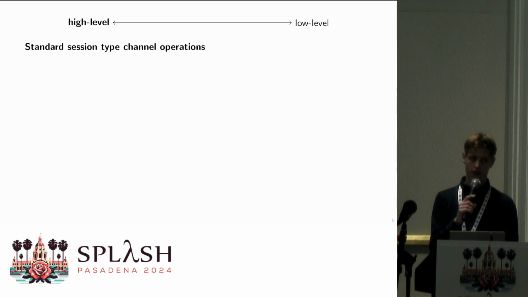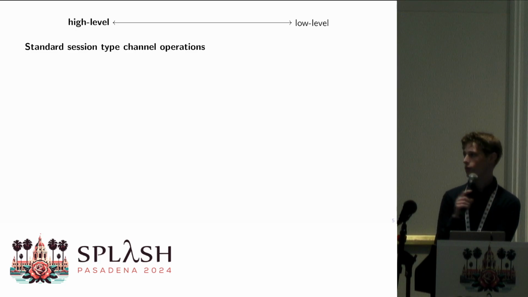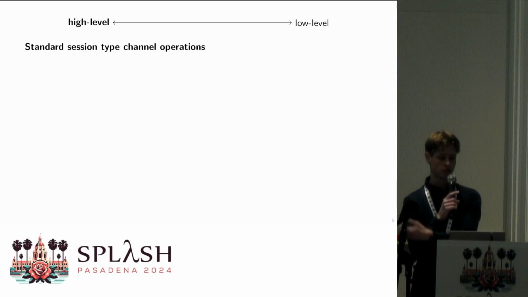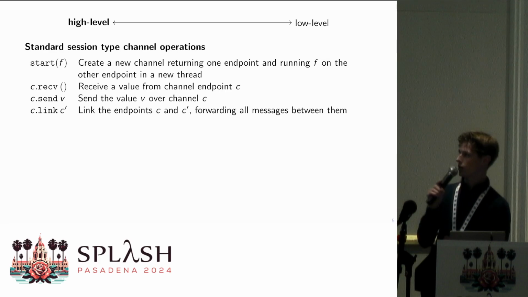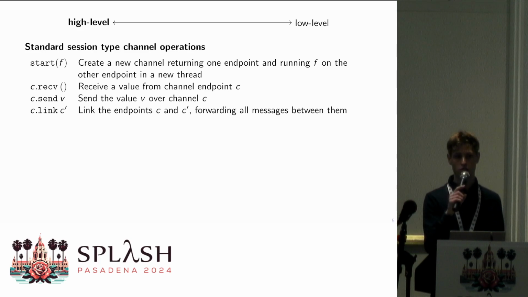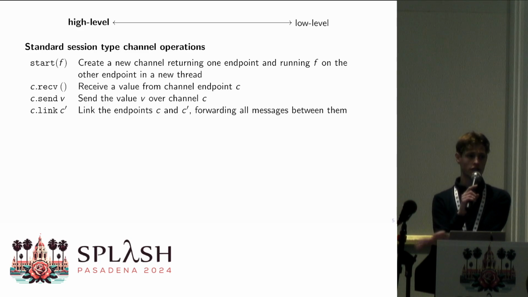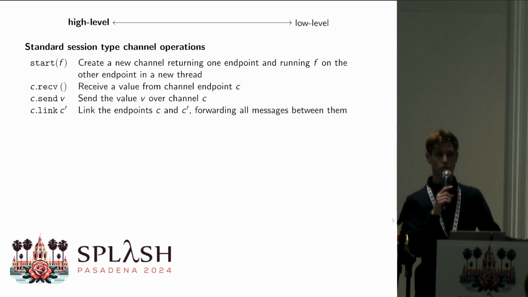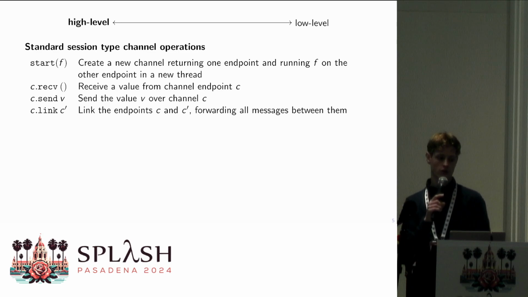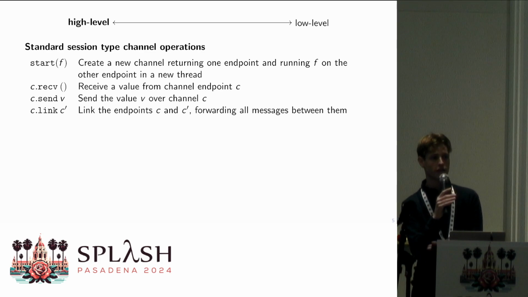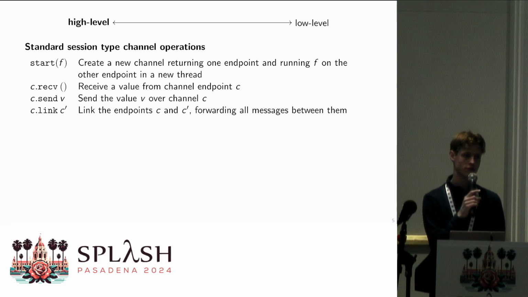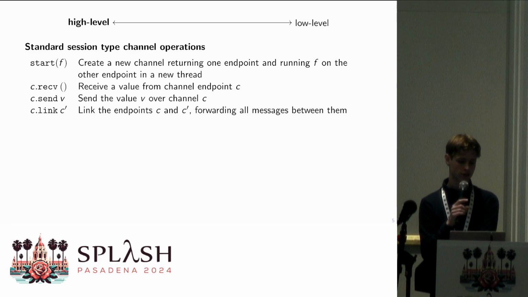We're going to start with basic session types. We're going to consider a few operations for these session type channels, and those are these. We start with an operation that allows us to spawn a new process that communicates over a channel and returns one endpoint of it. Then you can use one of those endpoints to receive a value or to send a new value, or there's a specific operation that allows you to pipe in both directions between two of those channel endpoints and give up those two endpoints.